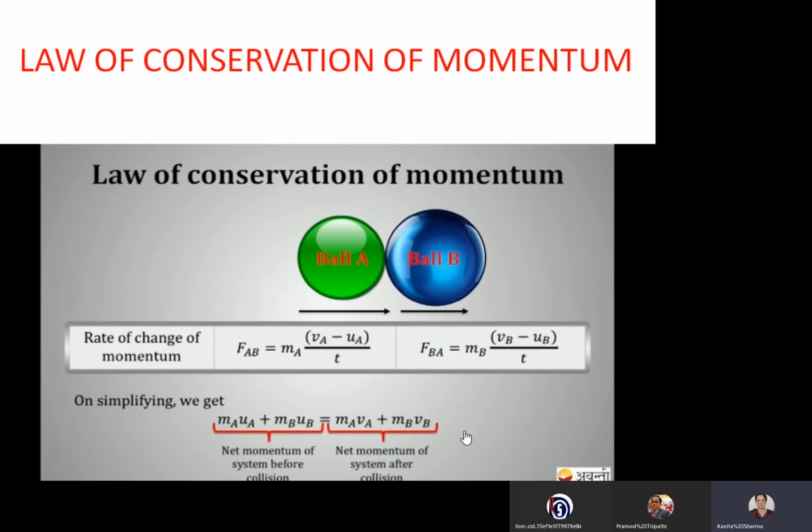This shows that total momentum remains conserved provided no external force is applied on it. This law is valid only if no external unbalanced force is applied. So during the interaction, during the collision of objects, total momentum before the interaction is equal to total momentum after the interaction, provided no unbalanced force is applied on it.